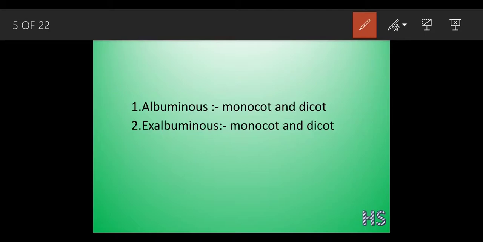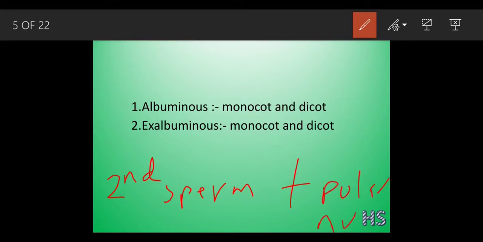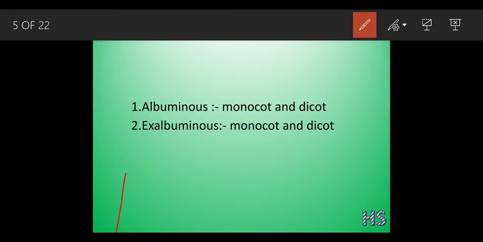The endosperm gets formed due to the second sperm cell, sperm nucleus, plus polar nuclei. Okay, with the help of this it forms up the endosperm. What do you mean by the term endosperm? Let's recollect. The word endosperm means the nourishments. What does that mean? Nourishments.